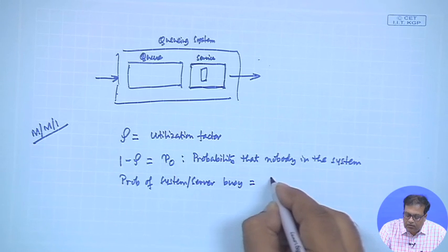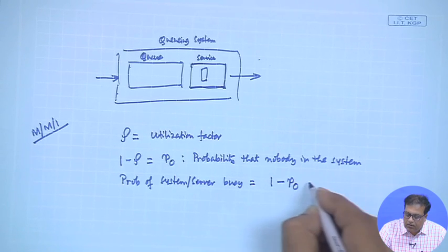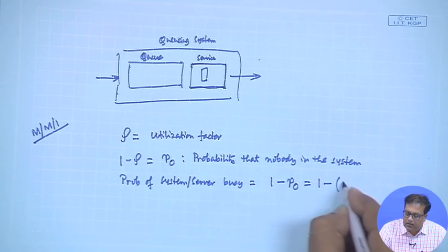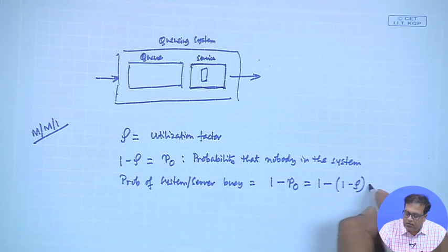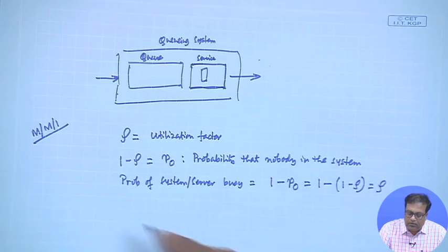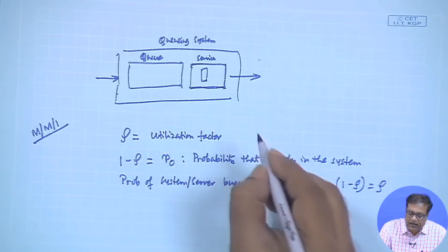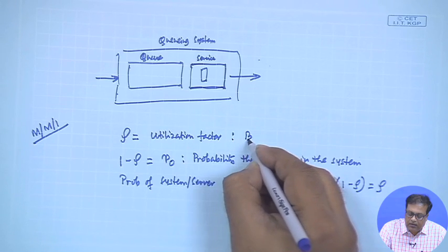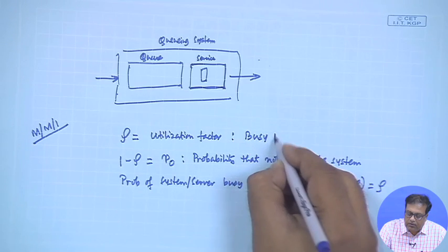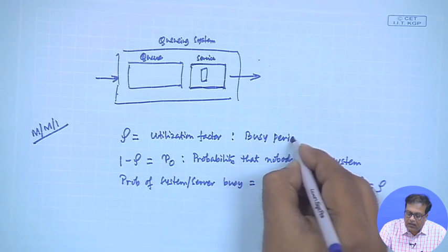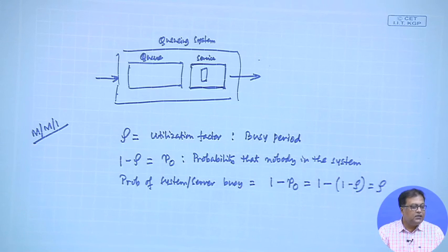It is 1 minus P0, equal to 1 minus (1 minus rho), equal to rho. So the utilization factor in case of the M/M/1 queue is also an indicator of busy period. In the problem that we have done, we have got 80% as the utilization factor.